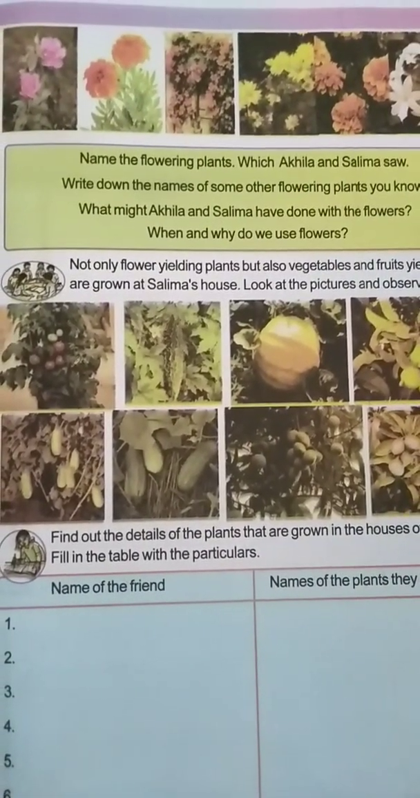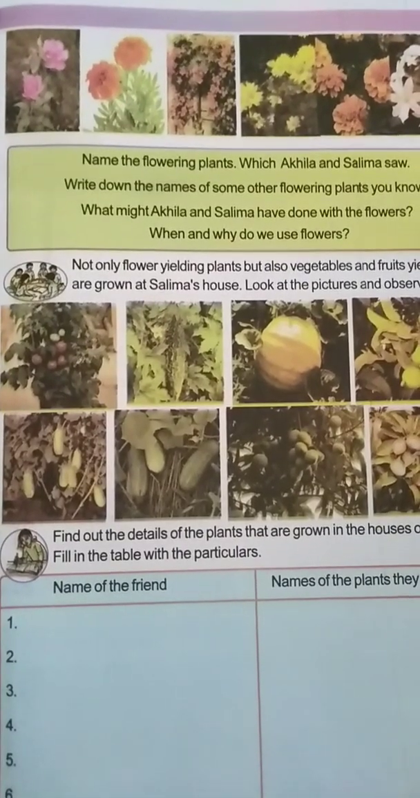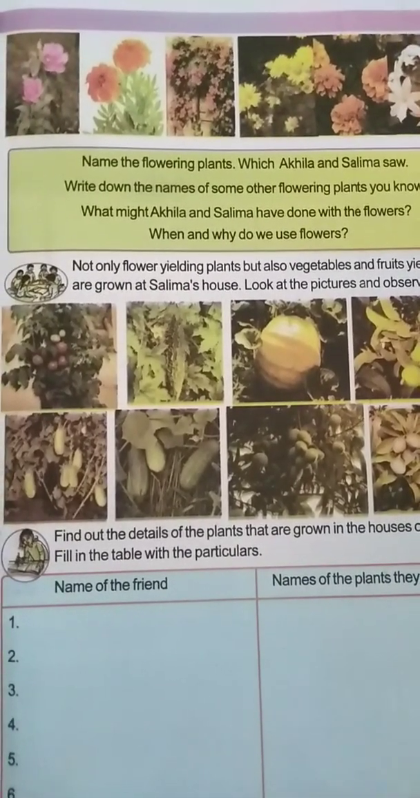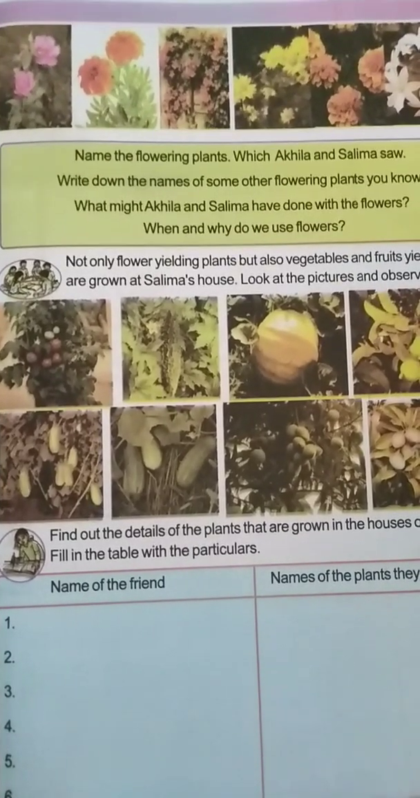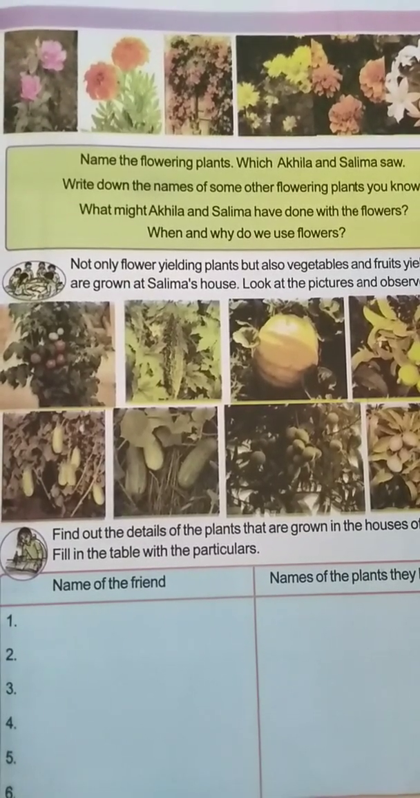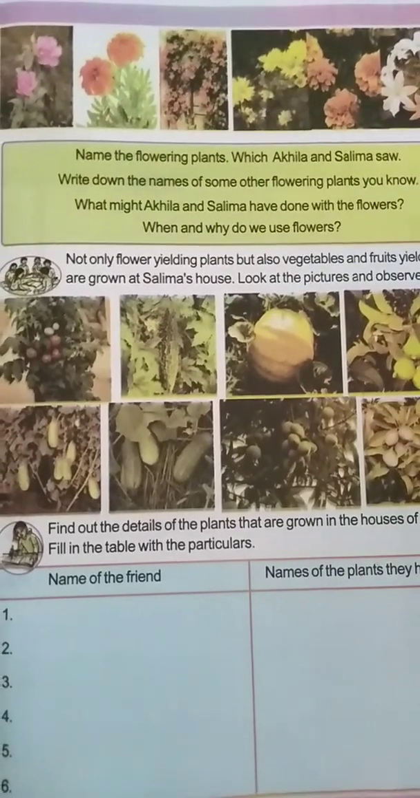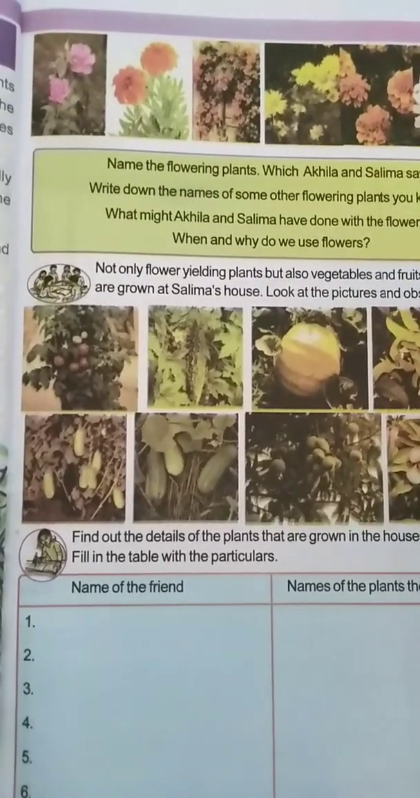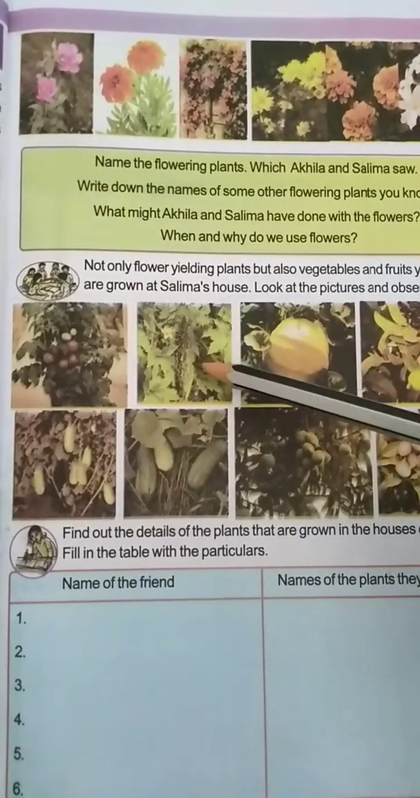Now let's come down. Are only flowering plants grown there in Salima's backyard? No, there are other plants also. She grows the vegetables also. Which type of vegetables? Have a look here once. See here, she has planted tomatoes, beetroot.